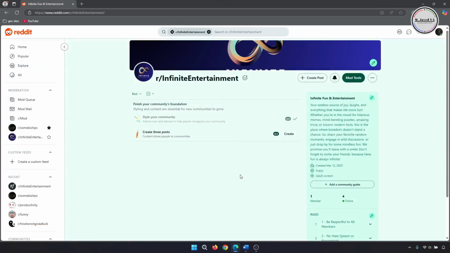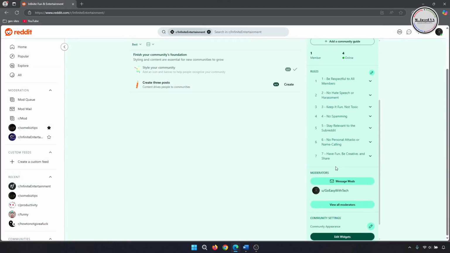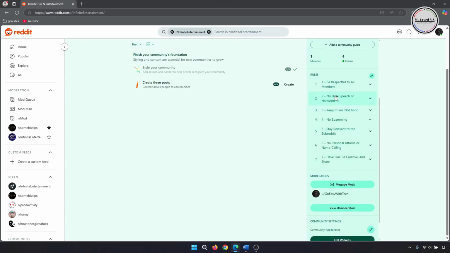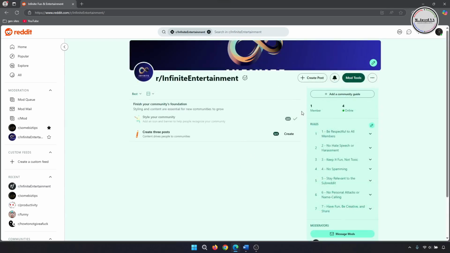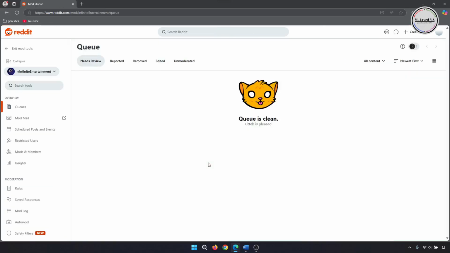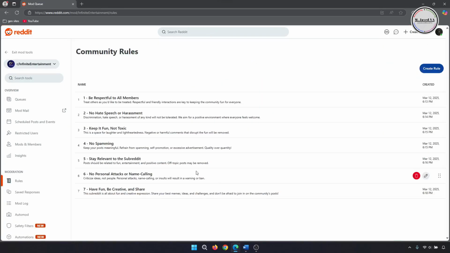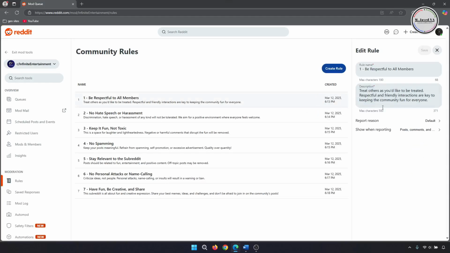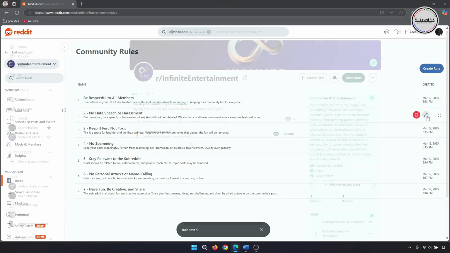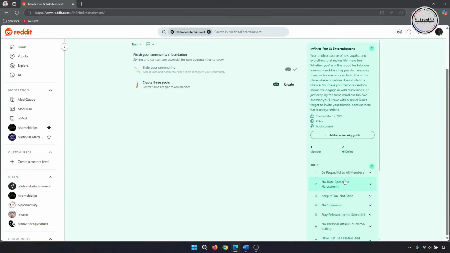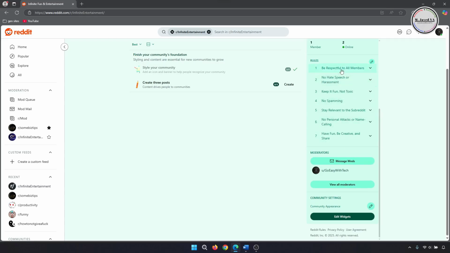And when you go back to your main subreddit page, this is how it will look. And if you need to edit them, just go back to Rules and click on the pencil icon of the rule you want to edit, and then click on Save after making your changes. Moreover, you can change it to show both rules and description or rules only.